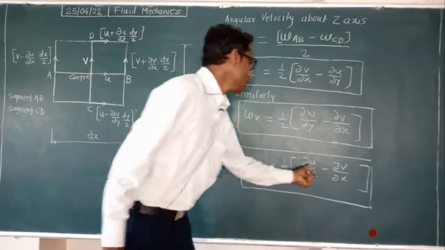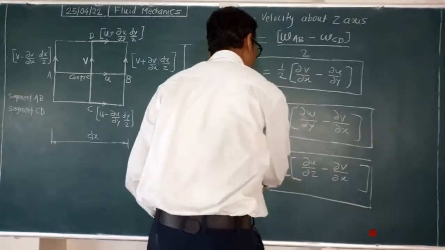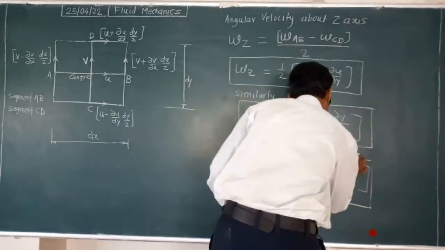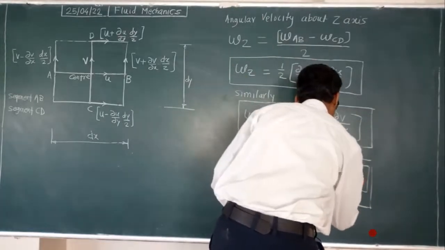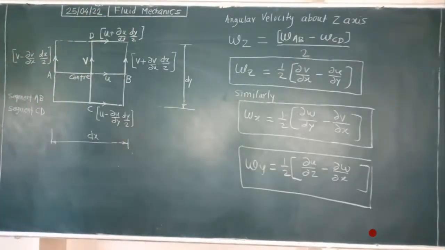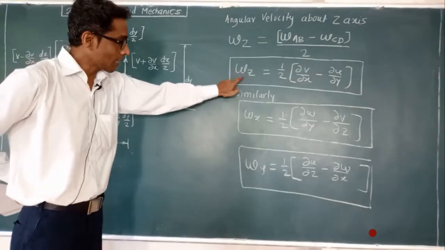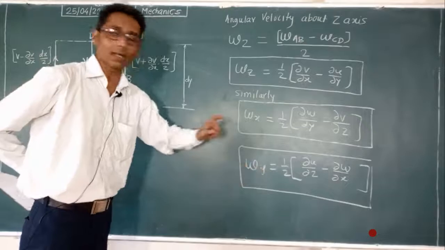Excluding y, the velocities u and w will come. Clear? So we have written the angular velocities for the z direction, x direction and y direction.